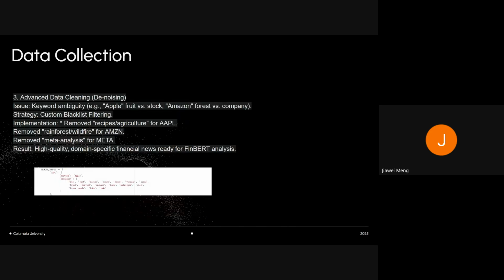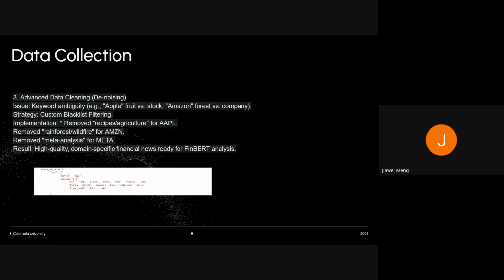Next, acquiring the raw data was only half of the battle. Upon inspection, we immediately encountered a challenge: semantic ambiguity. You see, when the search engine treats Apple as a generic keyword, we can't distinguish between the tech corporation and the fruit.